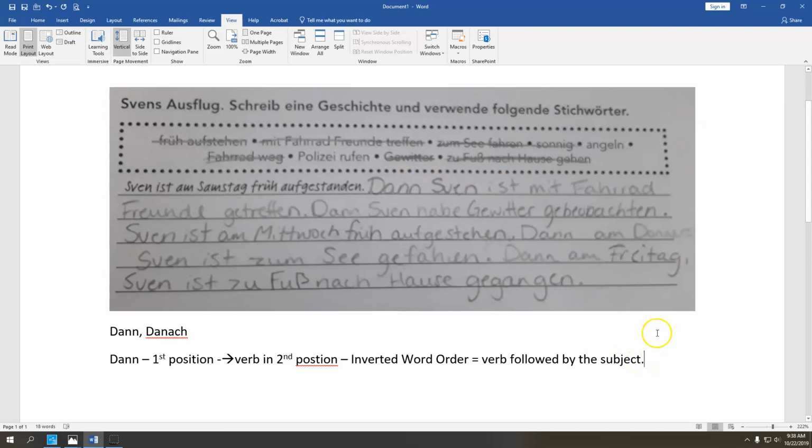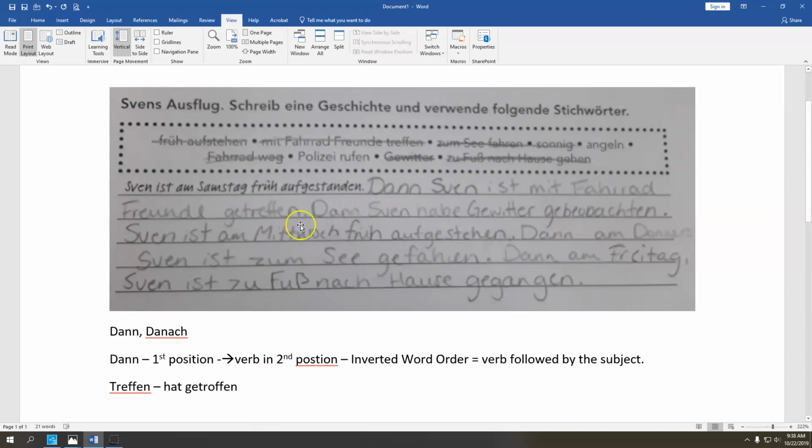Now, we have to go further into the statement to see the additional errors. Next thing we want to look at is our past participle. I made a review video for this part of the activity, and remember that treffen in the past tense changes to hat getroffen. If you are forgetting all of your past participles, you're going to want to start going through those lists again so that you're forming those correctly. We can't just throw a GE on an infinitive verb and hope that it's the past participle. Sometimes that works, but most of the time it doesn't.